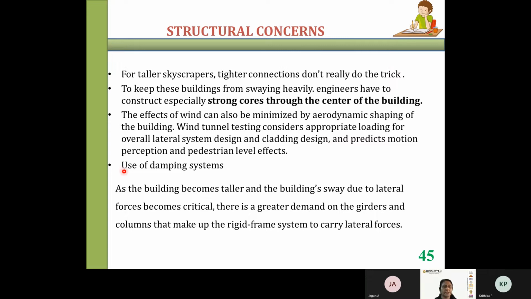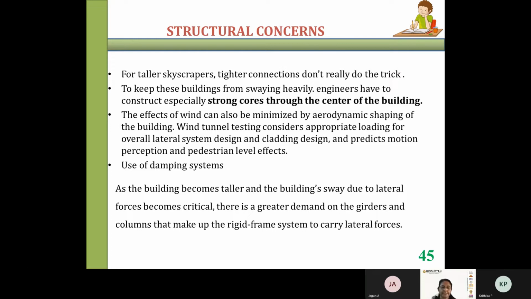And you can use damping systems. Damping systems are used when there is vibration due to an earthquake, the wind, or any other heavy forces. As I told you, this is a cantilever, free at the top and fixed only at the base. It is a skeleton structure, a flexible structure. The structure can have many vibrations in other elements.